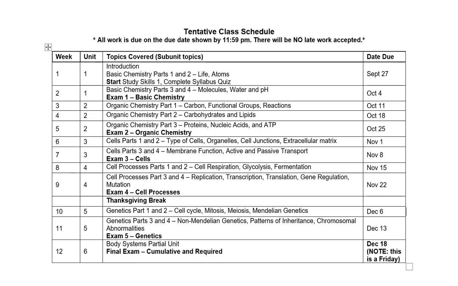I also put on here to start Study Skills 1. This is absolutely necessary because Study Skills 1 requires that you record everything you do in 30-minute increments and chunks throughout the entire week. And this needs to be live in real time, not looking back and estimating when you were studying, when you were on your phone, things like that. So it needs to be something that you're focusing on every single day for the next week. So you need to start it early. Okay, so you need to start that right away.